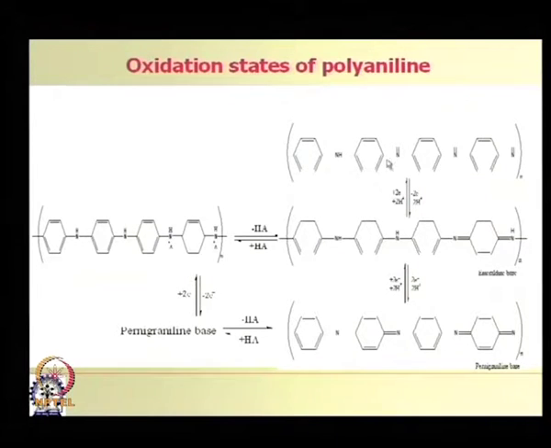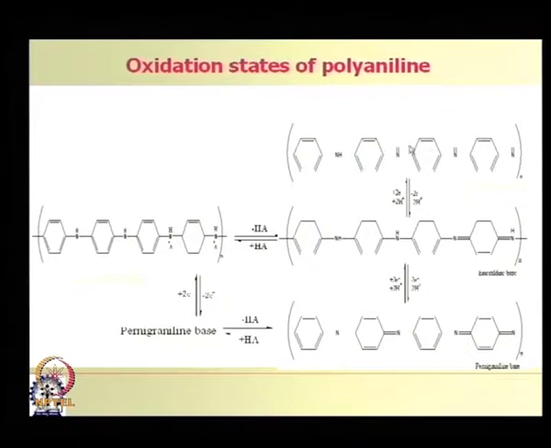So, these are all benzene rings. Since there is no conjugation, you cannot get conductivity from this structure. So, in order to get conductivity from such a structure, we have to convert it to salt form by doping with acid or other agents, which will convert this amine structure to this imine structure.